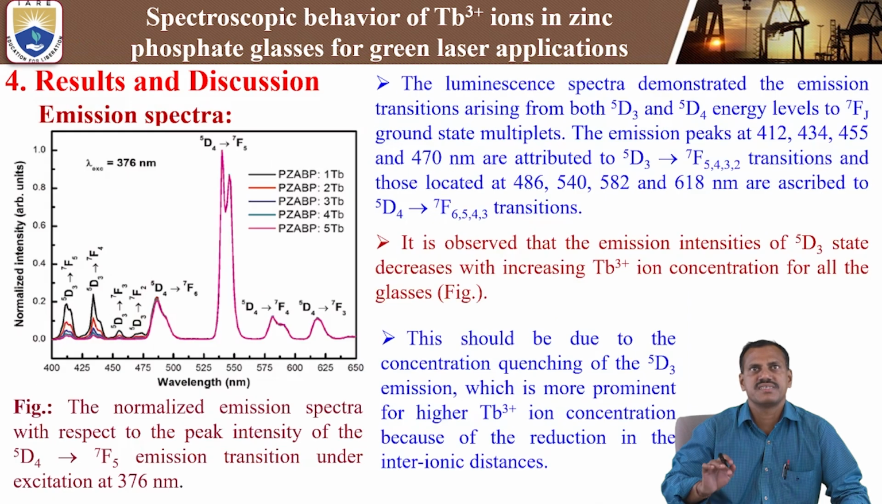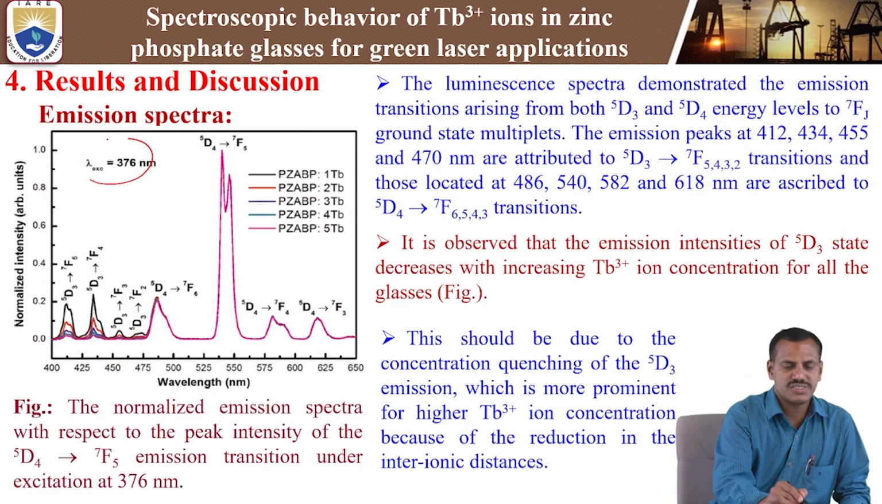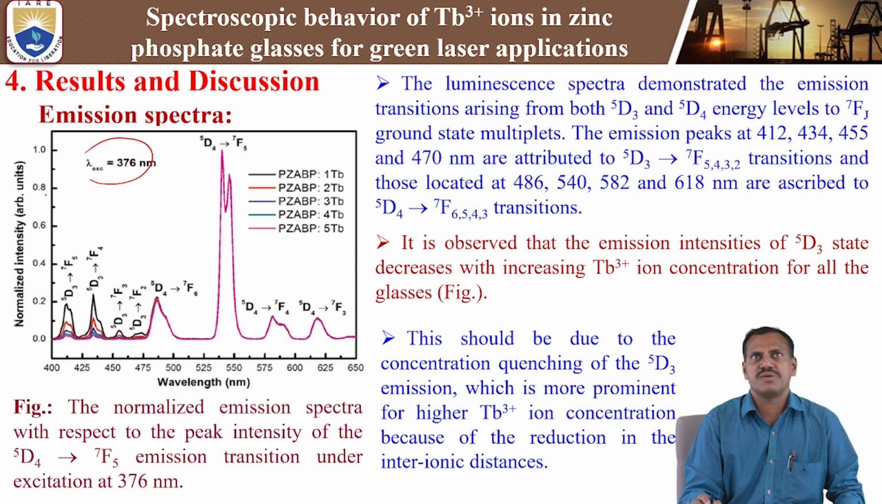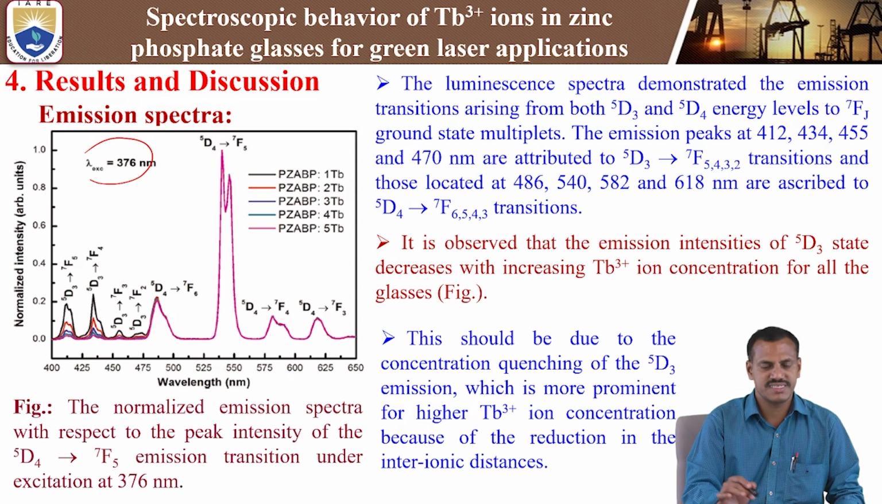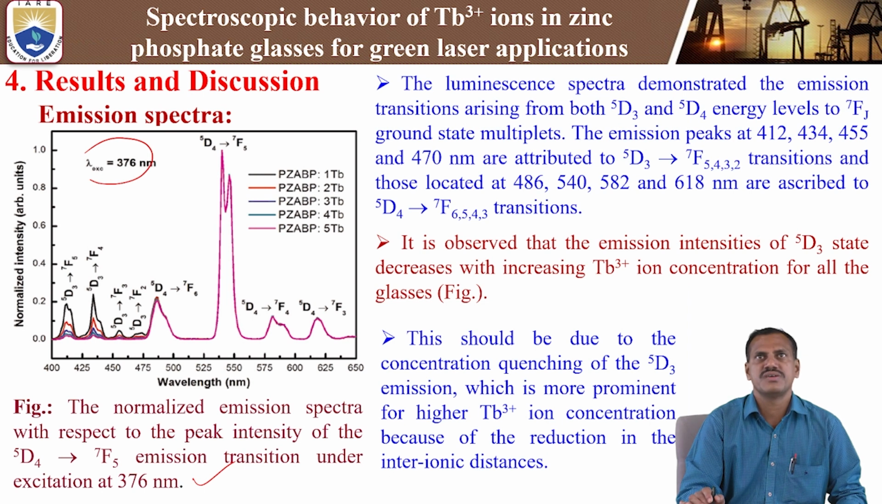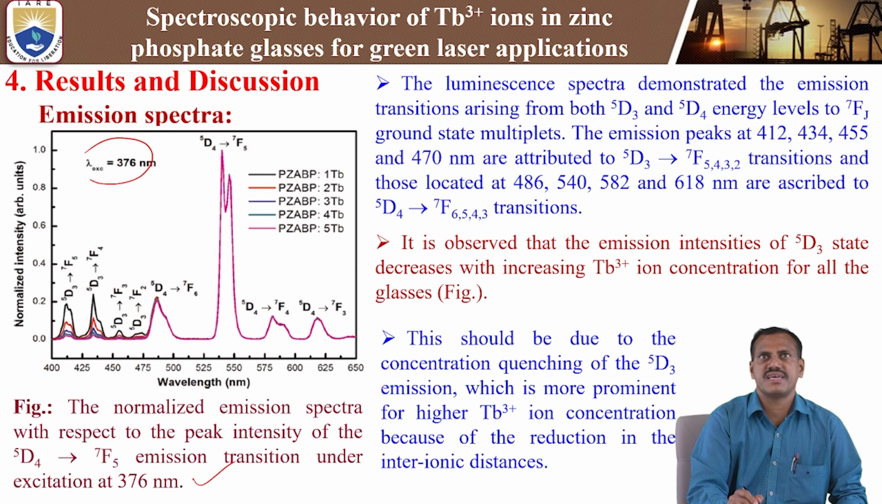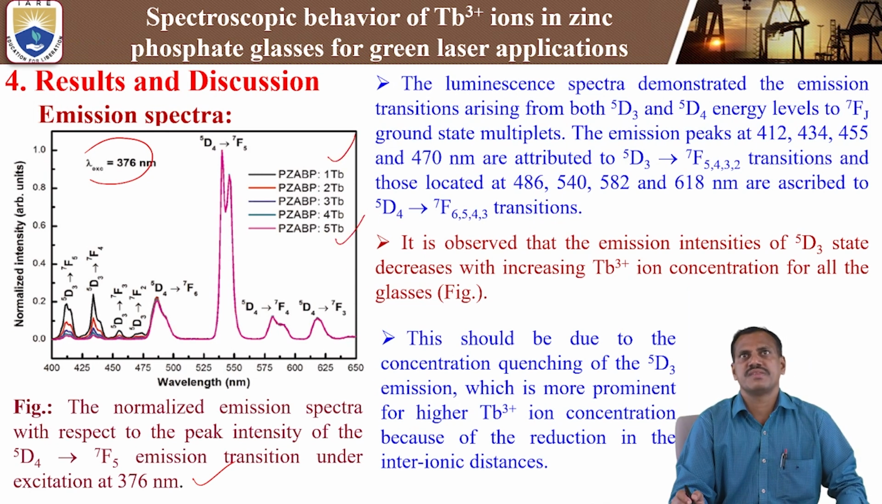Next, coming to the emission spectra. We are using the most intense peak, 376 nanometer of the 5D3 to 5L6 transition, to measure the emission spectra, with peak intensities of the 5D4 to 7F5 emission transition under the 376 nanometer excitation. So this is the emission spectra of the terbium-3+ doped zinc phosphate glasses at different concentration weight percentages of terbium-3+ ions, starting from 1 weight percentage to 5 weight percentage.